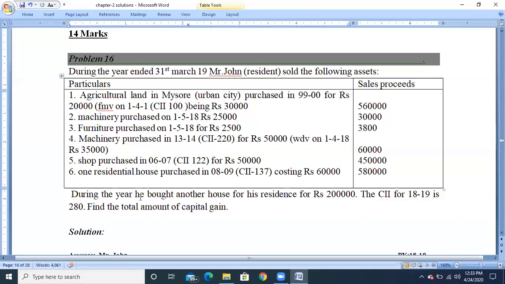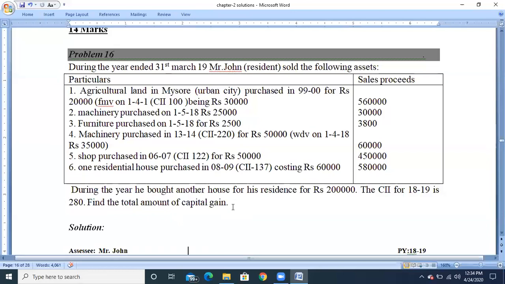During the year, he bought another house for his residence for rupees 2 lakhs. The CII for 2018-19 is 280. Find the total amount of capital gain. That's the problem. So let's move on to the solution.